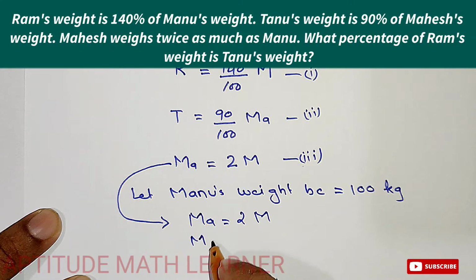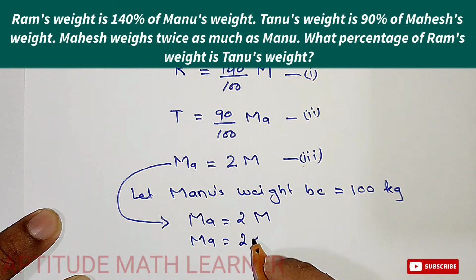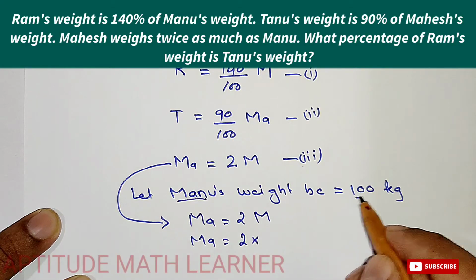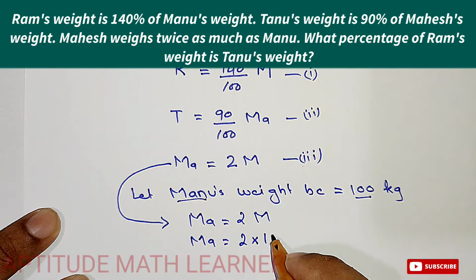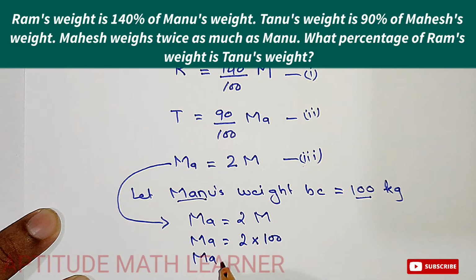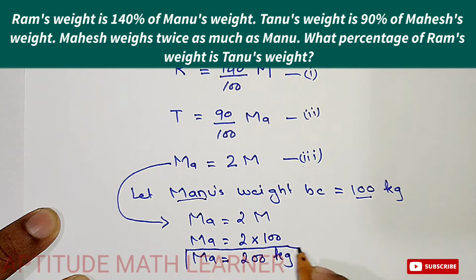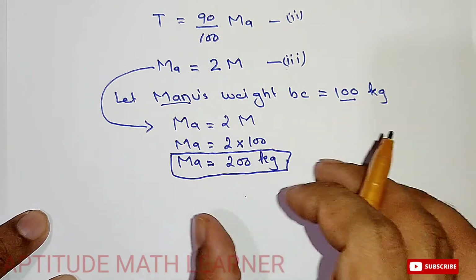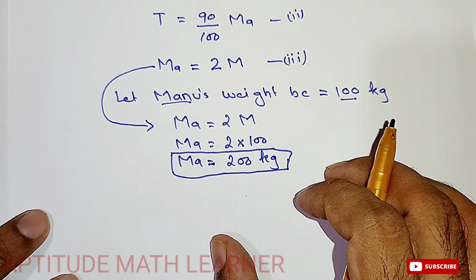Here Mahesh's weight will be 2 multiplied by M. For Manu we have taken 100 kg, and we put the kg of Manu, and this becomes MA is equal to 200 kg. So Mahesh's weight has been found out.